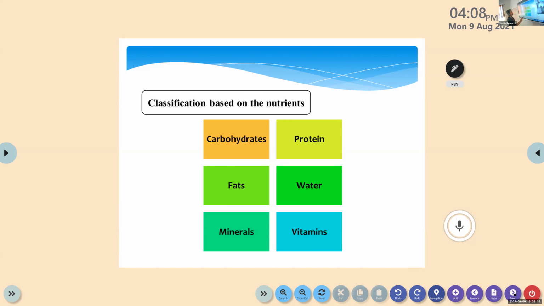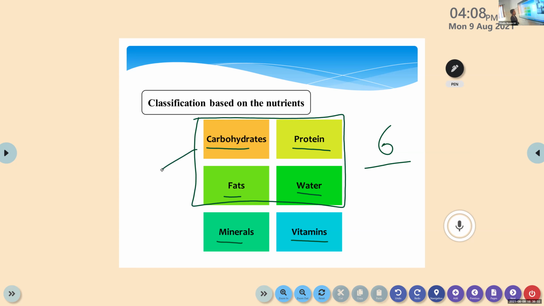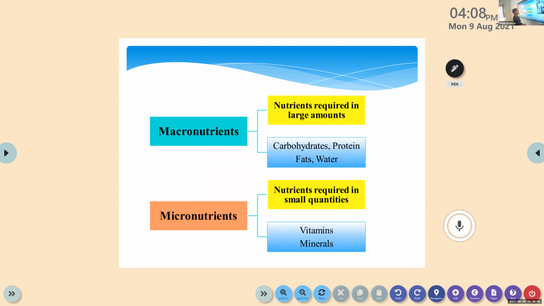So in the classification of nutrients, we have 6 common nutrients. Other than this, there are a number of nutrients, but the common nutrients are carbohydrate, protein, fat, water, minerals, and vitamins. Okay. So the first 4, carbohydrate, protein, fat, and water, come under the category of macronutrients, and minerals and vitamins under the micronutrients. Okay. Nutrient. Can you read, Sanjana? Just read the slide.